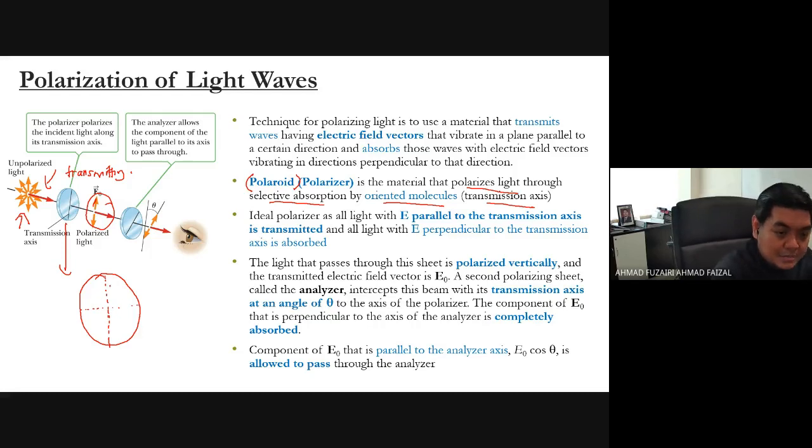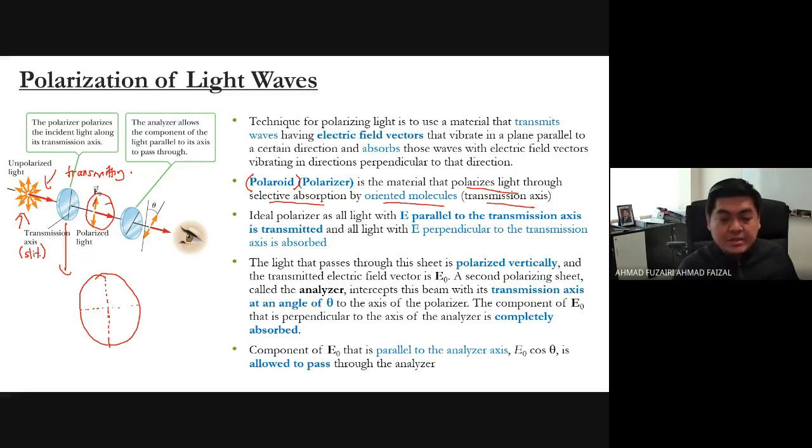Sometimes I call the transmission axis a slit, because it will let the unpolarized light, the EM wave, pass through the polarizer and become polarized. Simple.